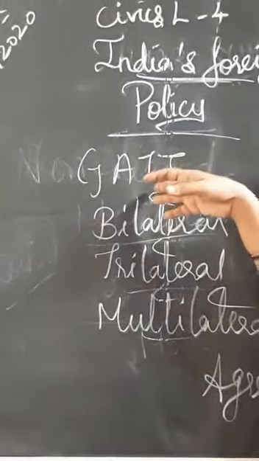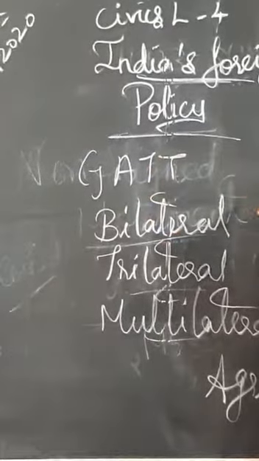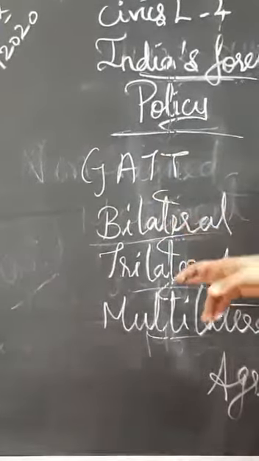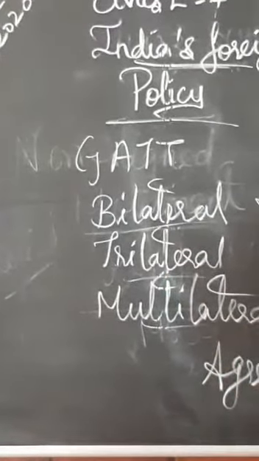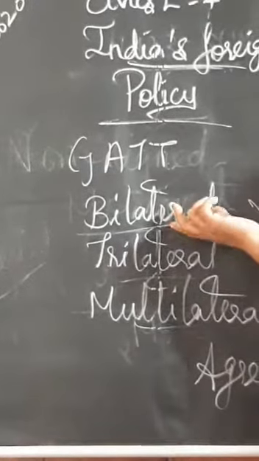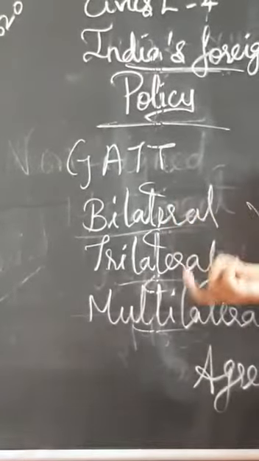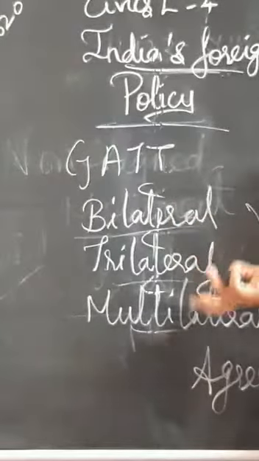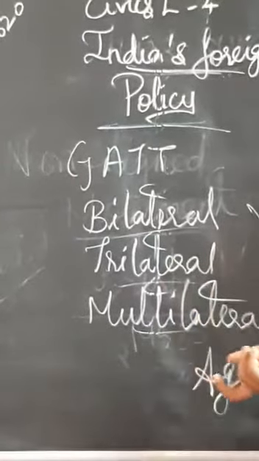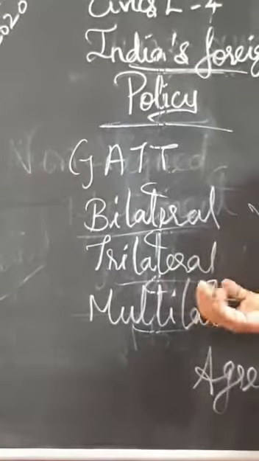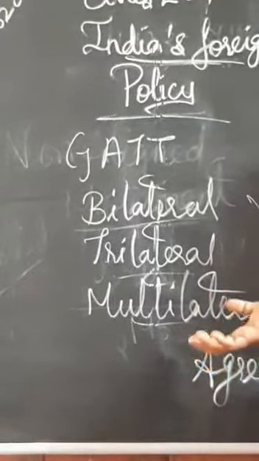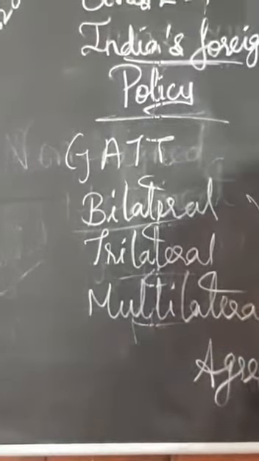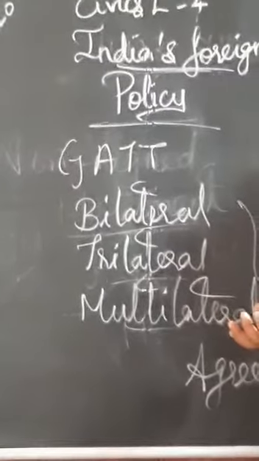That means we entered into the GATT from 1991, into bilateral, trilateral as well as multilateral agreements with other countries. Bilateral means the trade between two countries. Trilateral means the trade between three countries. Multilateral means the trade between more than three countries. That means we are having trade between so many countries. That is called multilateral agreements.